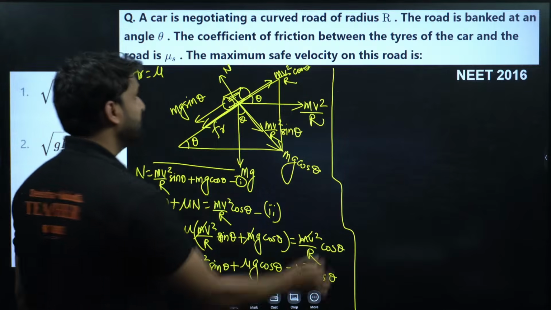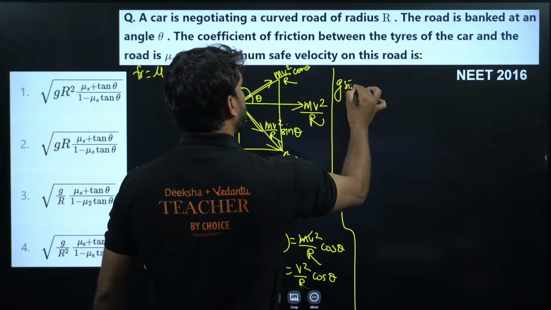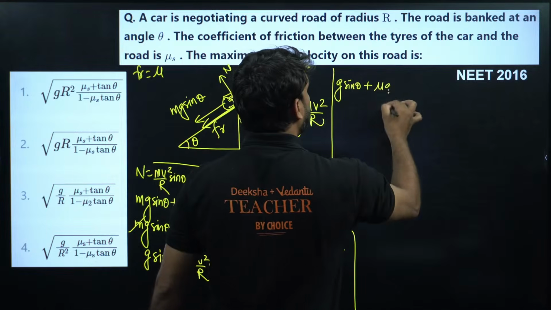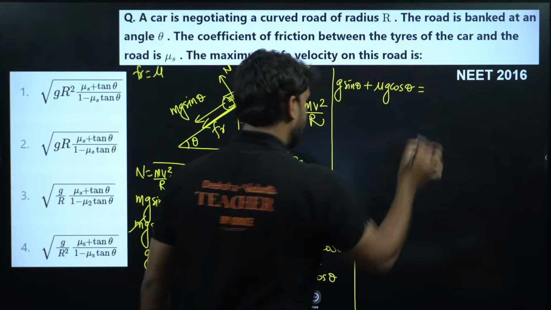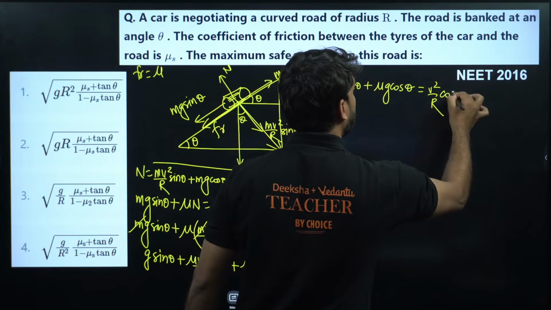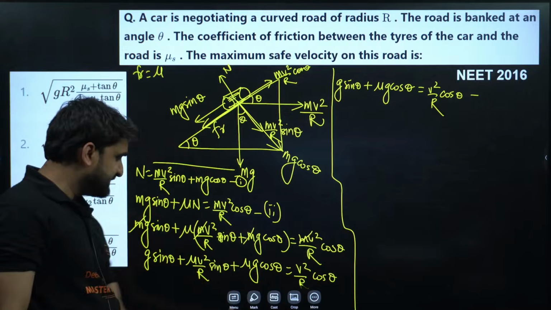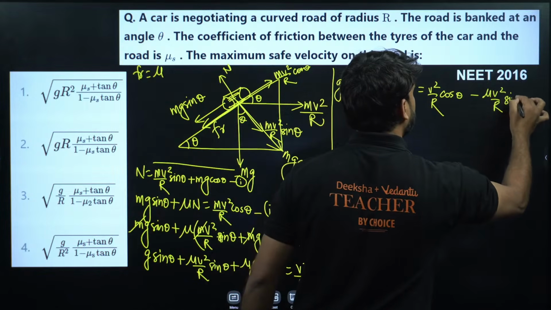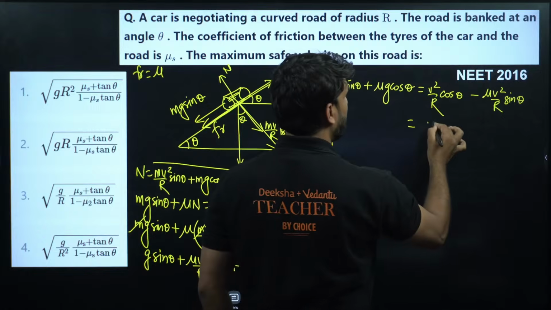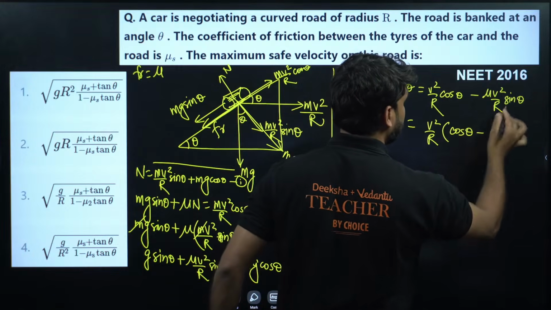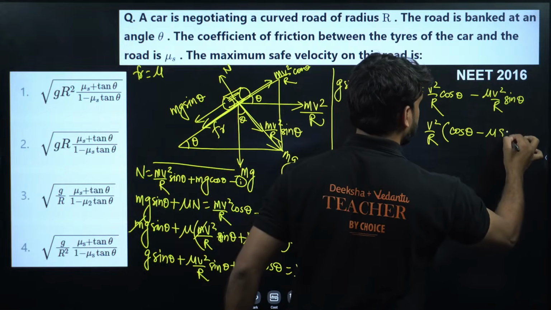So here this is g sine theta plus mu g cos theta, which will be equal to v square by r cos theta minus mu v square by r sine theta. Now we can take v square by r common, so here we have cos theta minus mu sine theta.